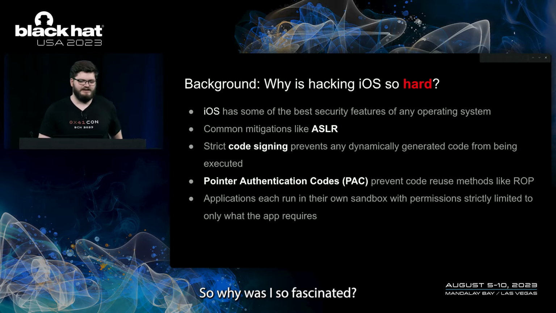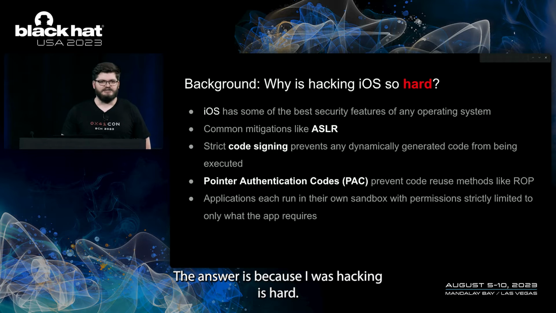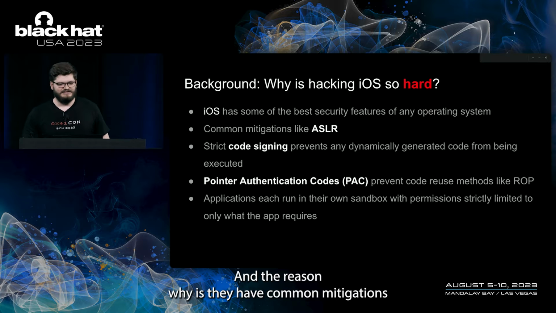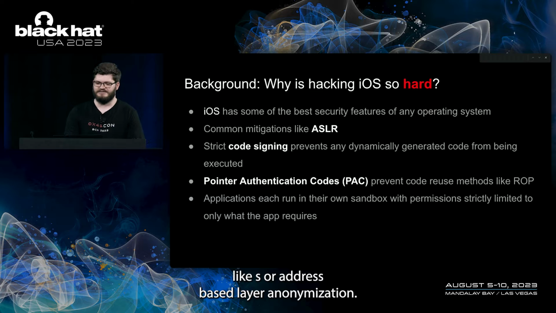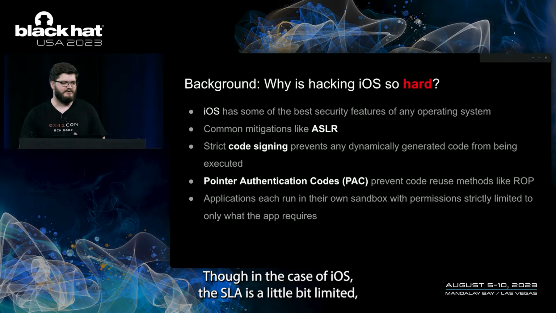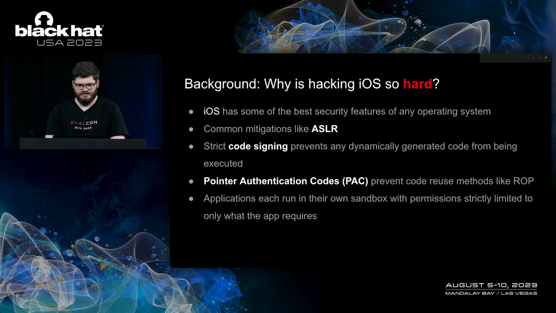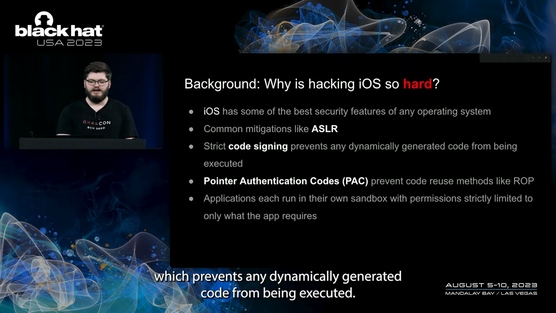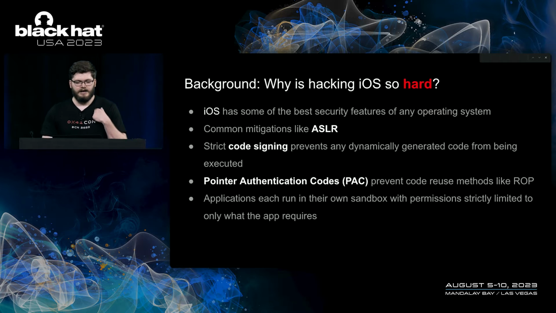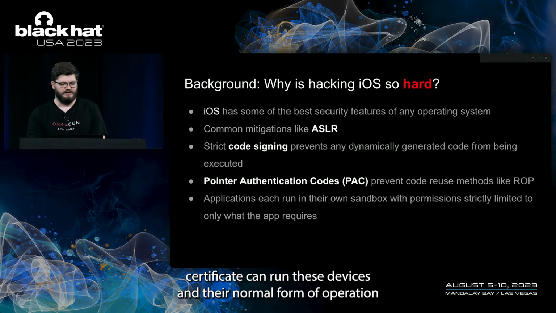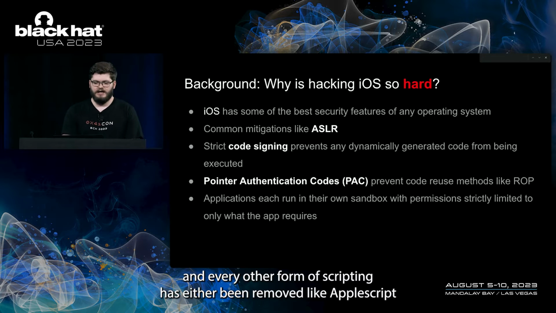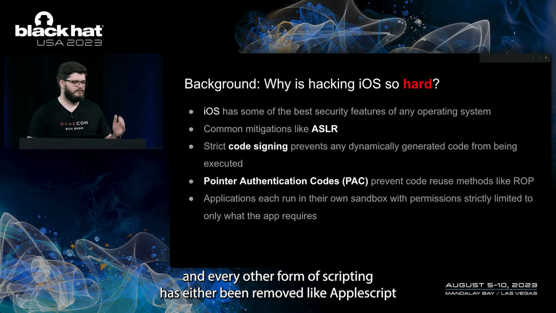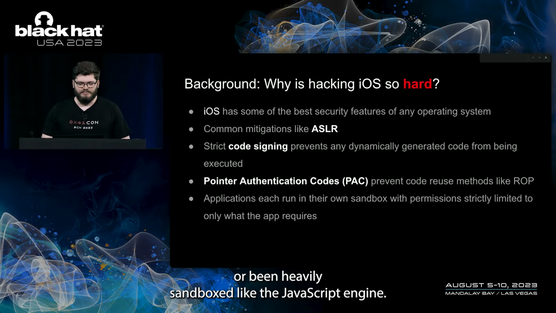So why was I so fascinated? The answer is because iOS hacking is hard. It's very hard. The reason is they have common mitigations like ASLR, address space layout randomization, though in the case of iOS, the ASLR is a little bit limited, which we'll get to later. But more importantly, iOS has other less common measures, like strict code signing, which prevents any dynamically generated code from being executed. Only code signed with an Apple-approved certificate can run on these devices in their normal form of operation, and every other form of scripting has either been removed, like AppleScript, or been heavily sandboxed, like the JavaScript engine.